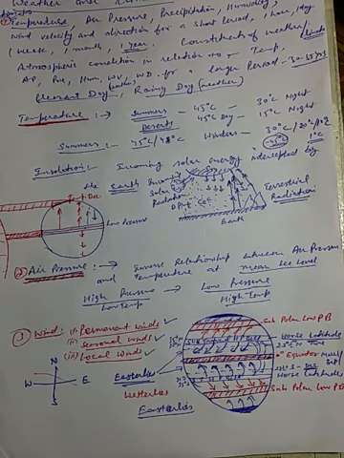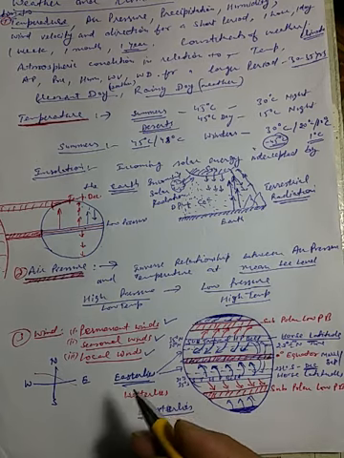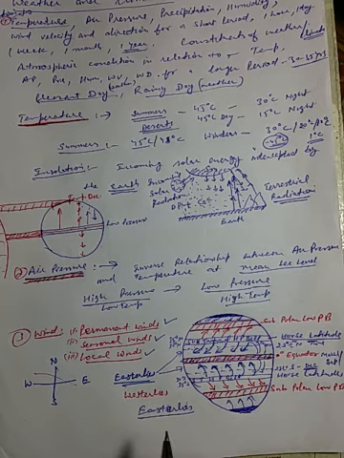These blow only during a particular period of the day or year in a small area. For example, land and sea breeze. During the day the wind moves from sea to land, which is called sea breeze, and during the night the air moves from land to sea, which is called land breeze. So land breeze and sea breeze move from land to sea, sea to land.